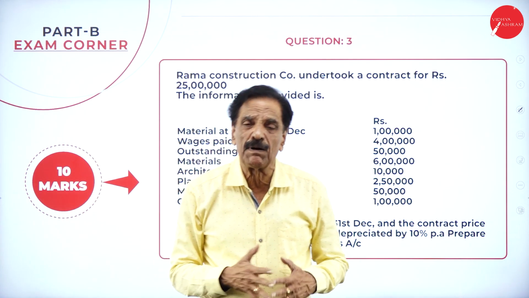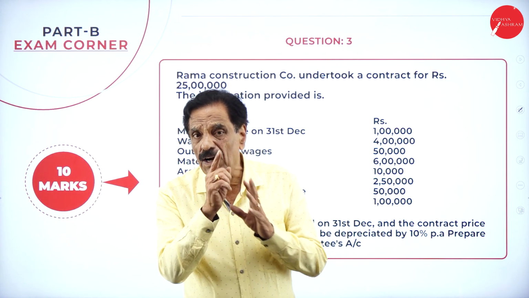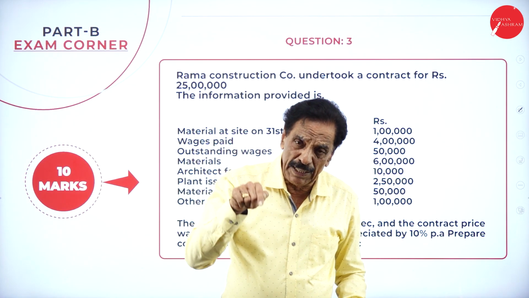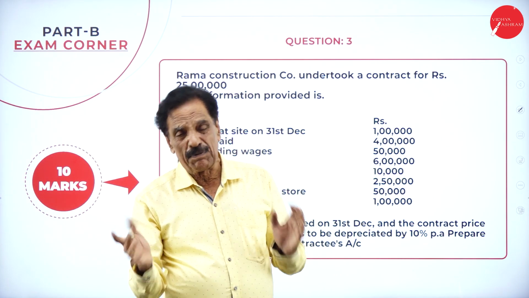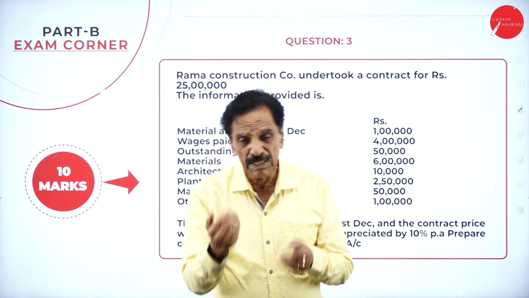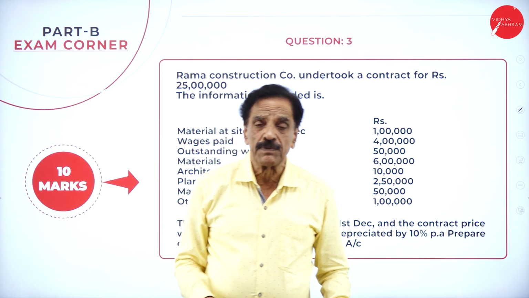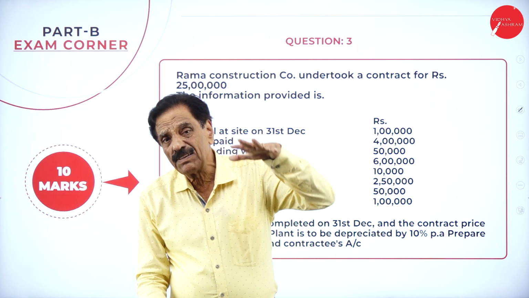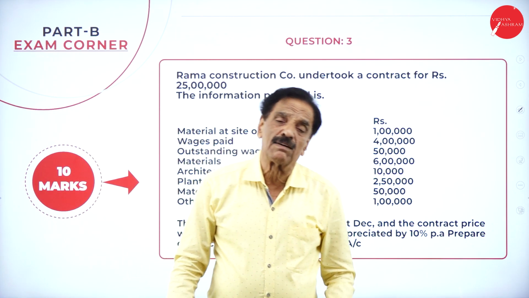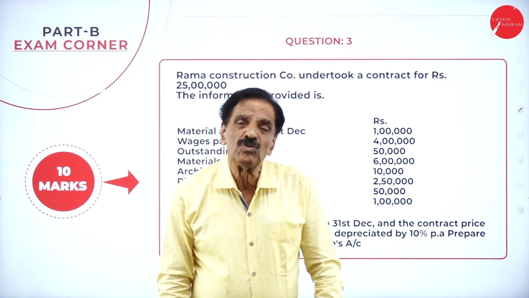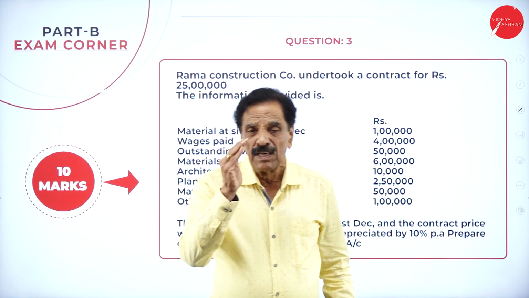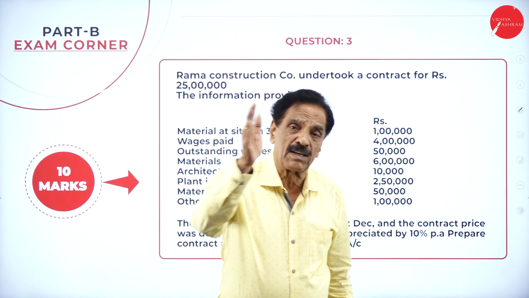The important point: if the contract is started and completed in the same year, calculating profit is easy. Whatever the difference comes is the profit. But if the contract is started and completed after 2 or 3 years, we have to calculate the profit like this. You take the work certified and the contract price.